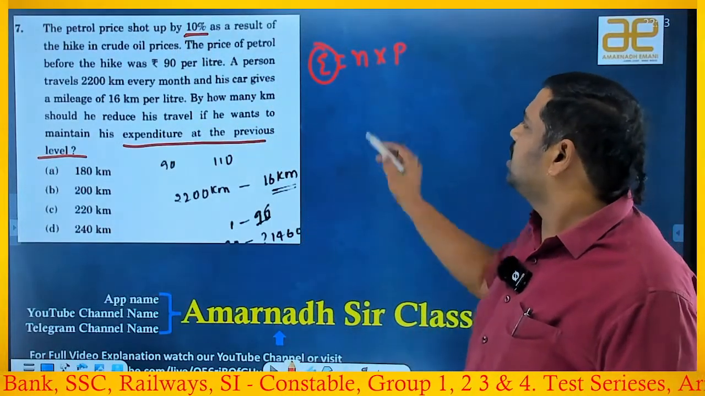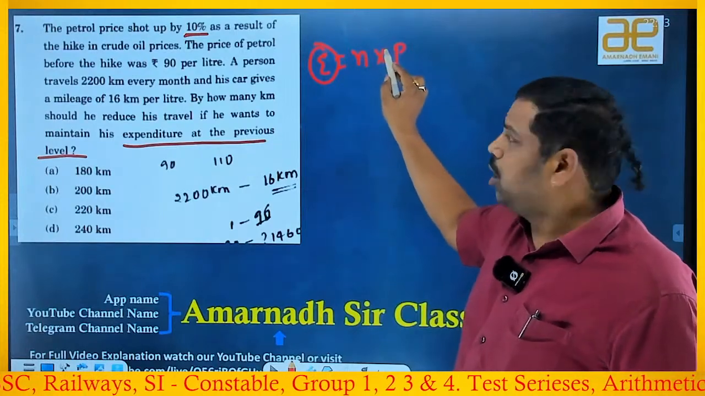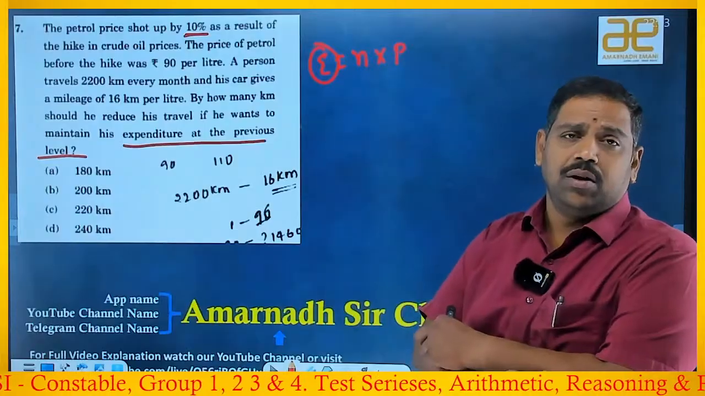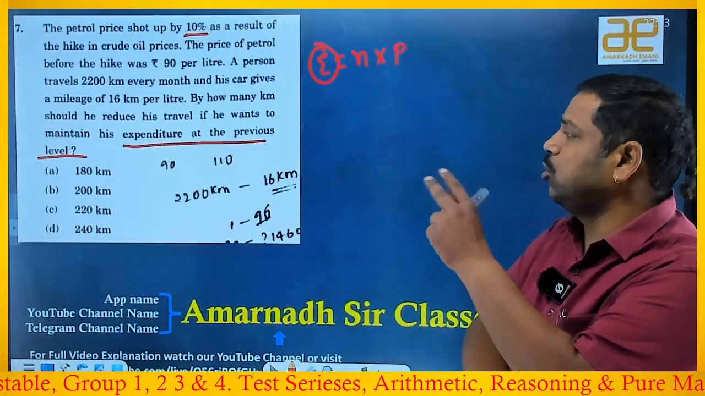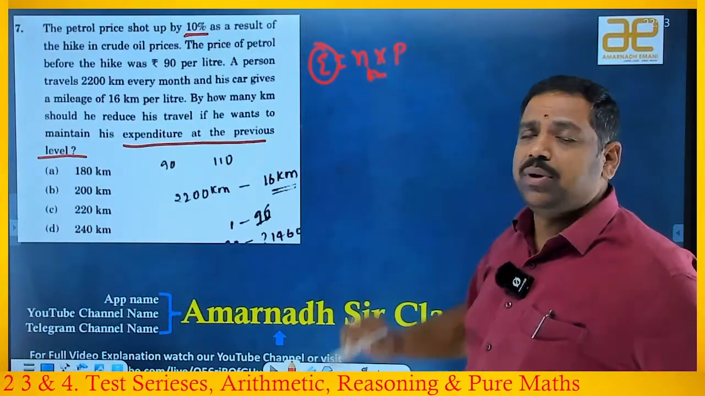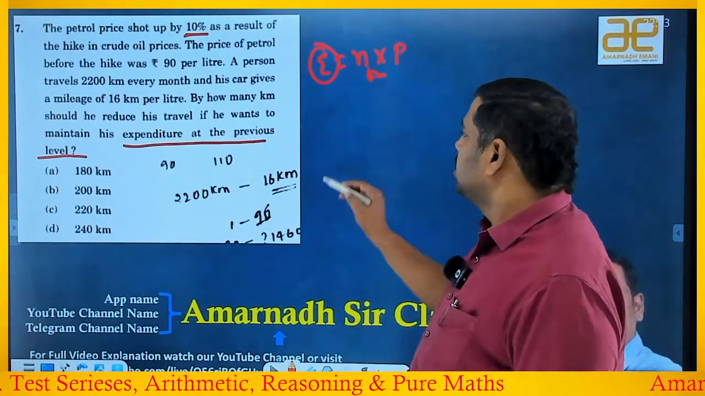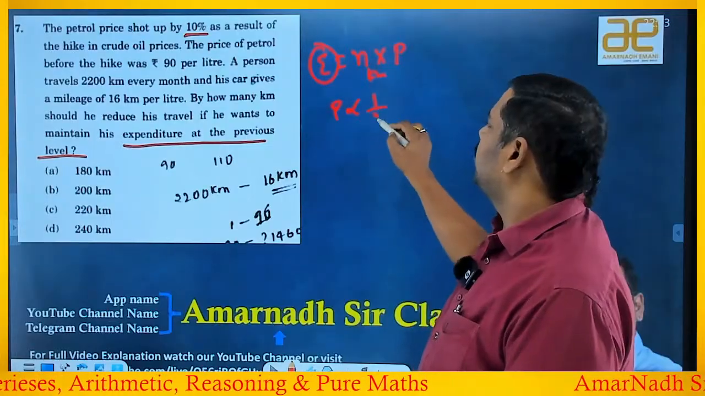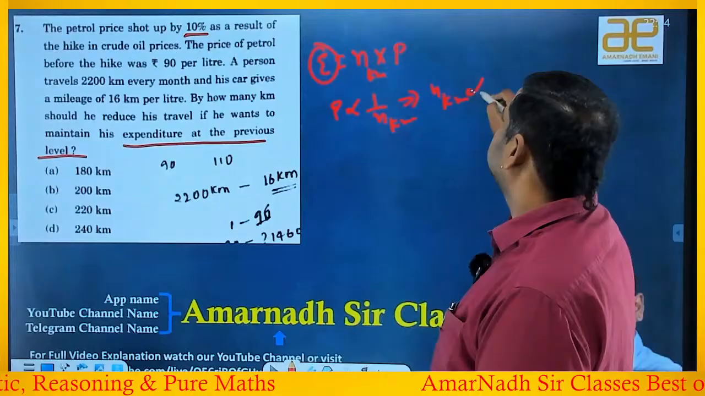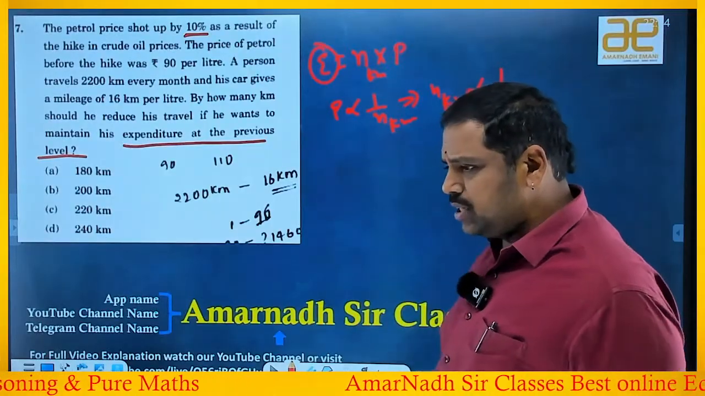If it is constant, then these show inverse proportion. Price and number of liters of petrol, number of kilometers: price and number of kilometers are in inverse proportion. So price inversely varies with number of kilometers, or simply the number of kilometers inversely varies with price.